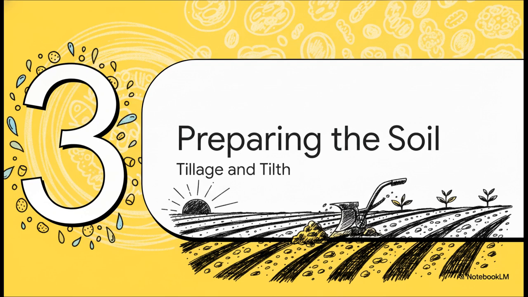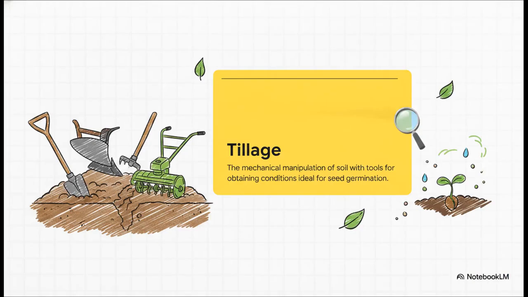All right, Section 3, Preparing the Soil. Because once a farmer decides exactly what category of crop to plant and when the season is right, they must physically prepare the earth itself. And that brings us to a really fundamental concept, tillage. Tillage is simply the mechanical manipulation of the soil using tools and implements. The entire goal of all this heavy labor is to obtain conditions that are absolutely ideal for a seed to germinate and establish itself. When you successfully till the land, that resulting physical condition of the soil, that's called tilth. So achieving good tilth essentially means you've set the perfect stage for life to begin.